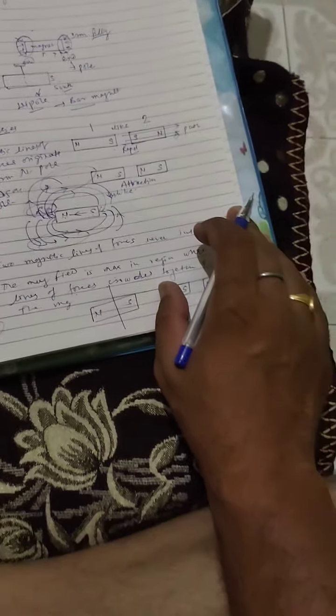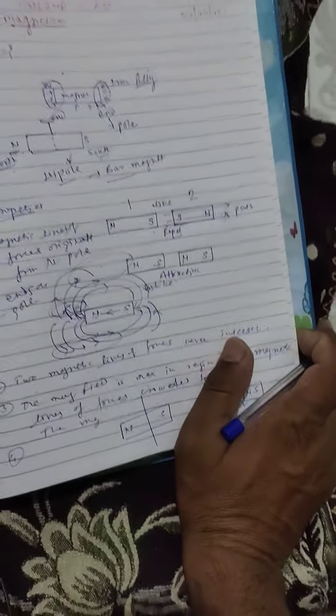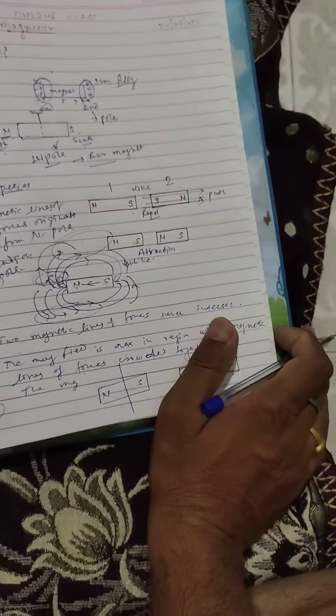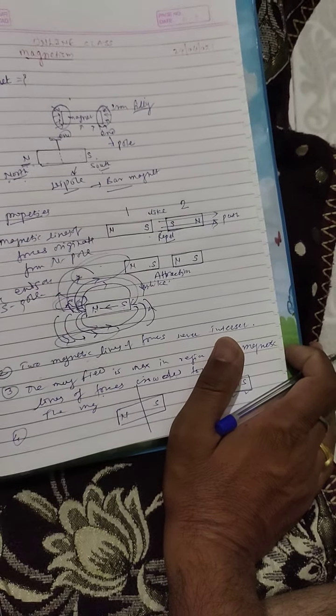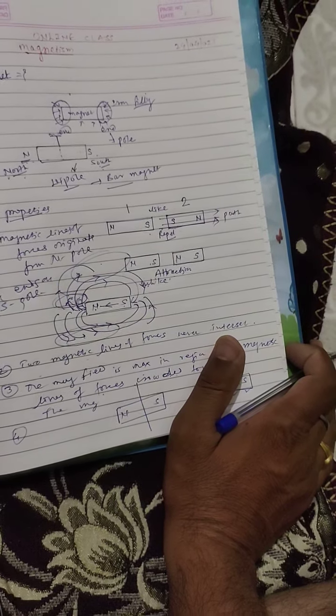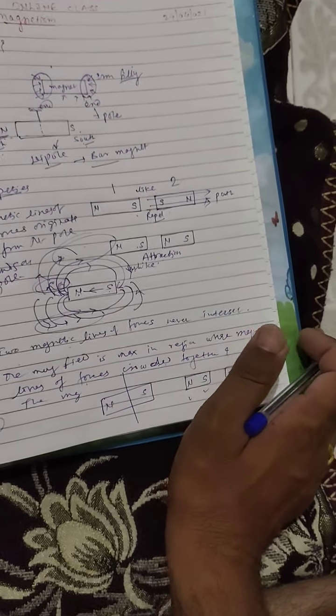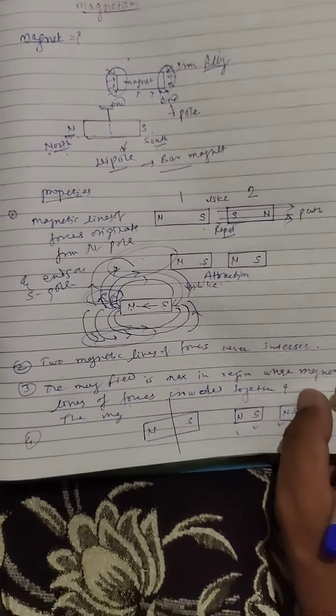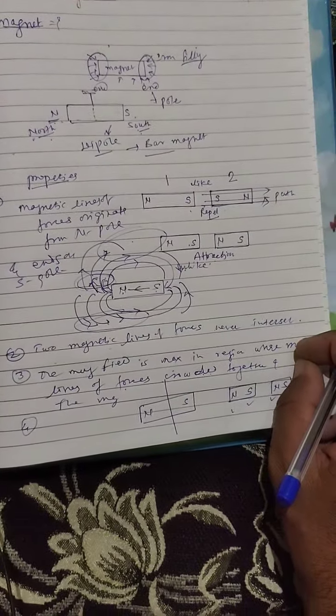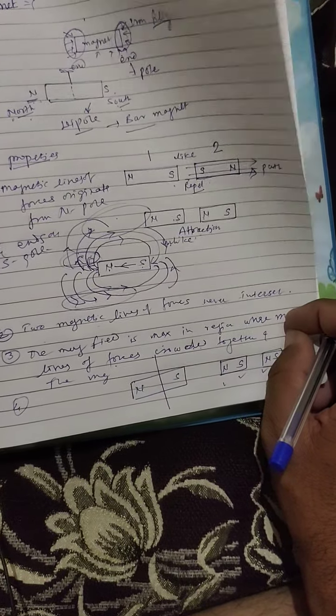So it is important to note here that a magnetic monopole does not exist. We conclude that a magnetic dipole or magnetic quadrupole exists, but a magnetic monopole does not exist. So these are some important properties of the magnetic lines of forces.